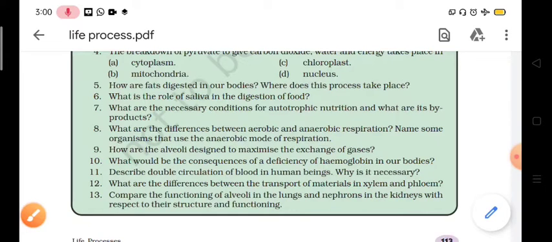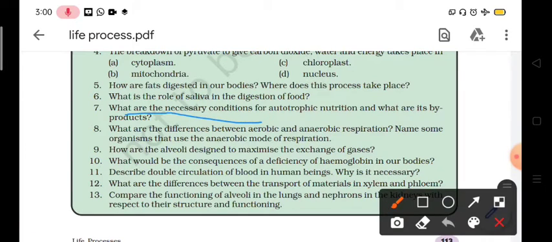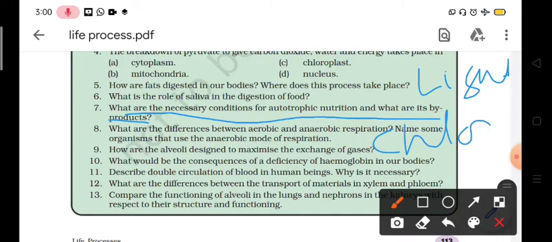Next, what are the necessary conditions for autotrophic nutrition and what are its byproducts? So the conditions we have observed are sunlight and chlorophyll. These are the essential or necessary conditions for autotrophic nutrition, while the byproduct is oxygen during autotrophic nutrition, especially during photosynthesis.